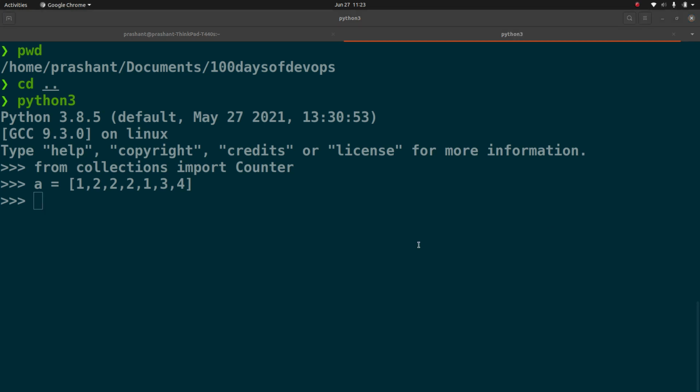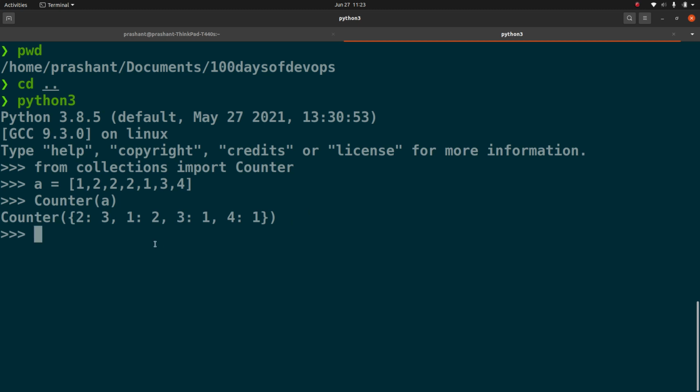We have just created a list, and then if I pass this list to Counter, you will see the number of times each value is repeated. For example, in this case 2 is repeated 3 times, 1 is repeated 2 times, 3 is repeated 1 time, and 4 is repeated, and so on and so forth. We are getting the result inside it in the form of a dictionary, these key value pairs.